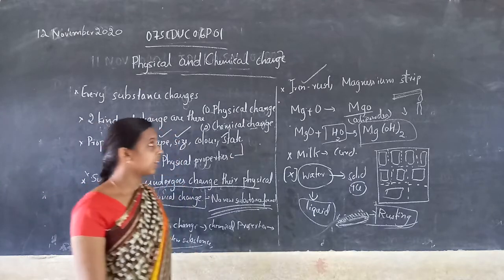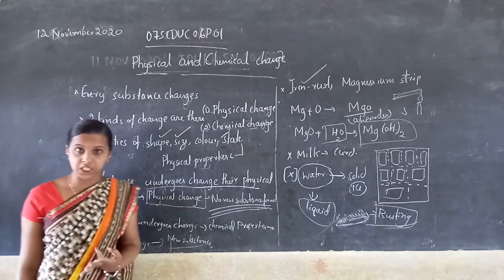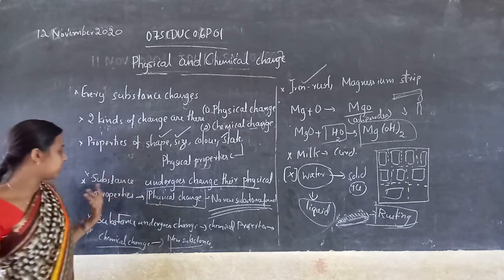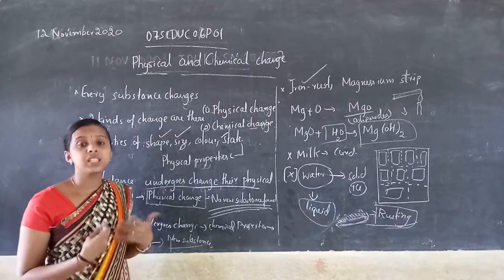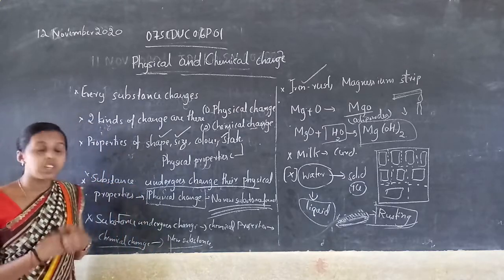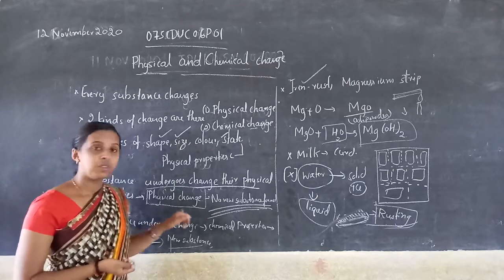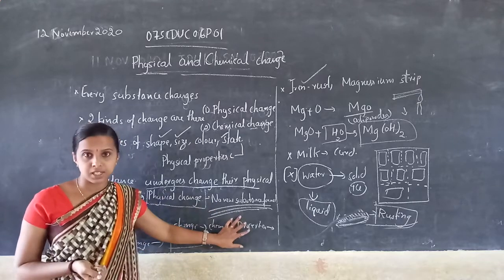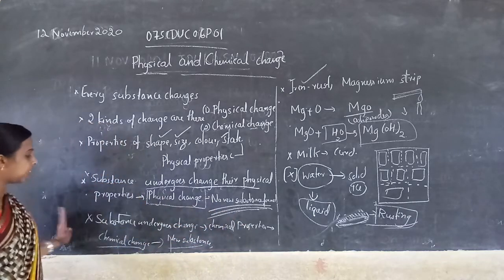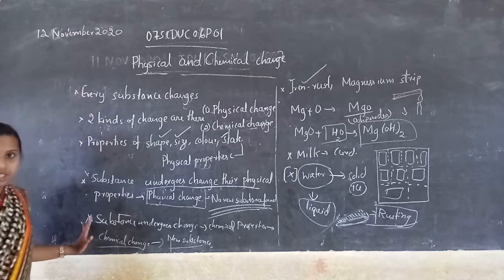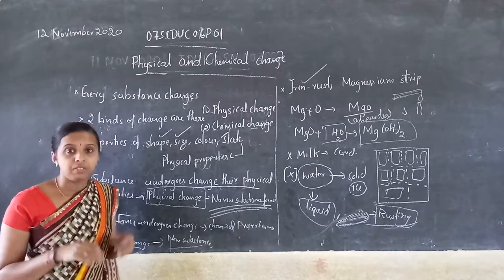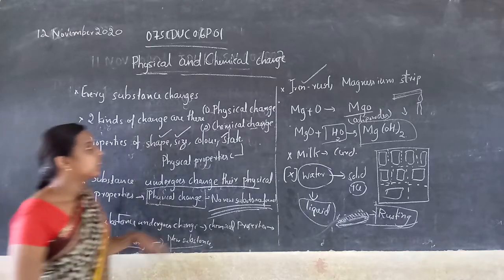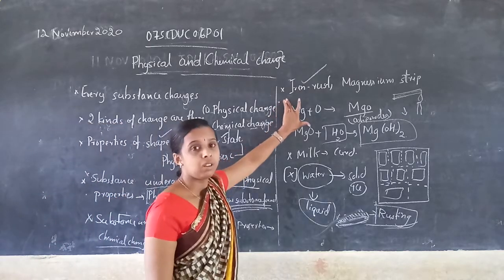In this class we studied what physical changes are. In a physical change, the physical properties of a substance change. Any substance that undergoes a change in its physical properties is called a physical change. In this case, no new substance is formed. So what happens in a chemical change? When a substance undergoes chemical change and a new product is formed, we call it a chemical change. So what are the examples of chemical change?